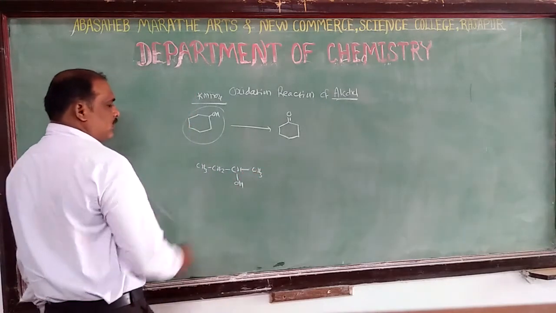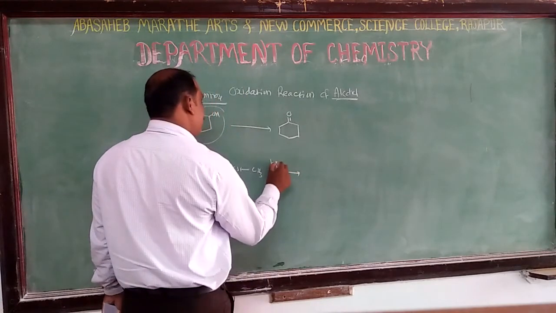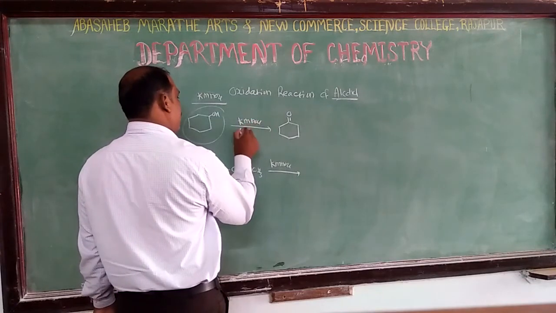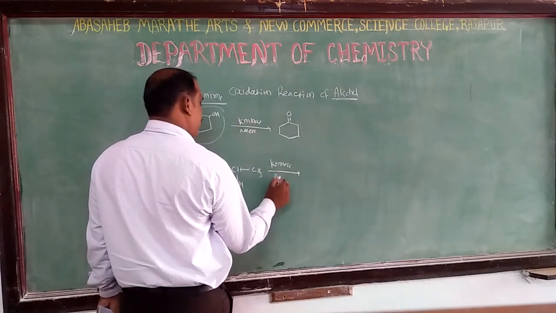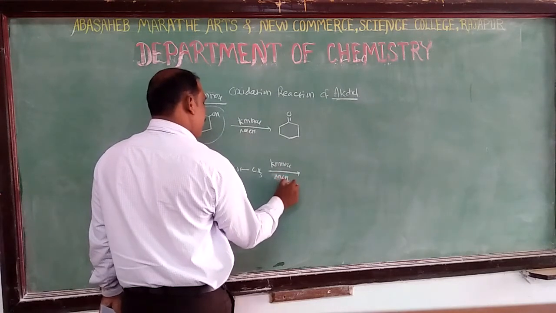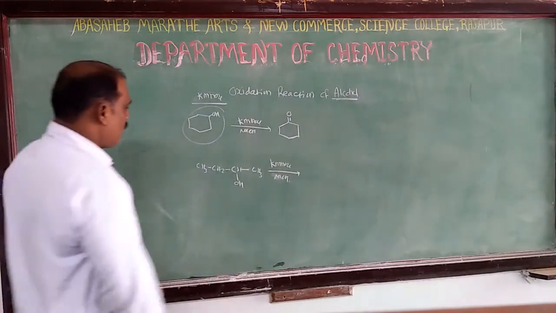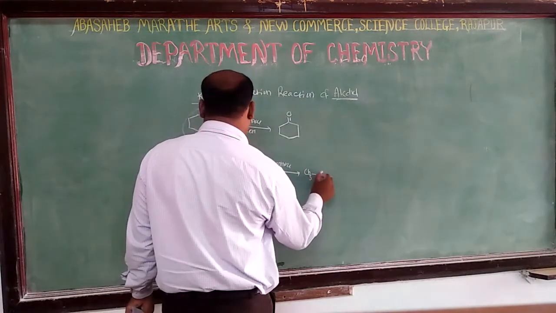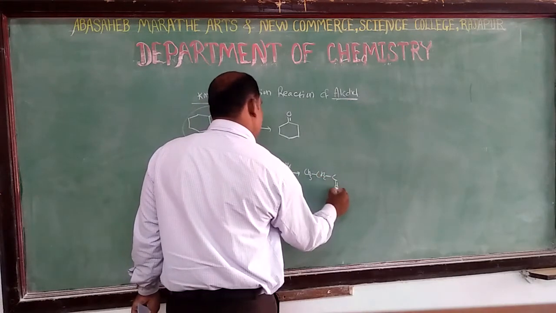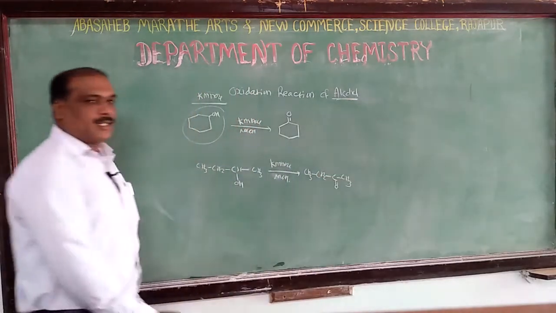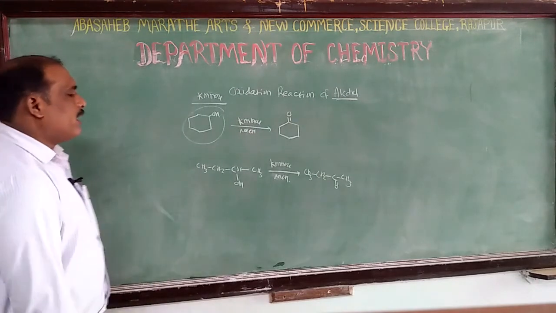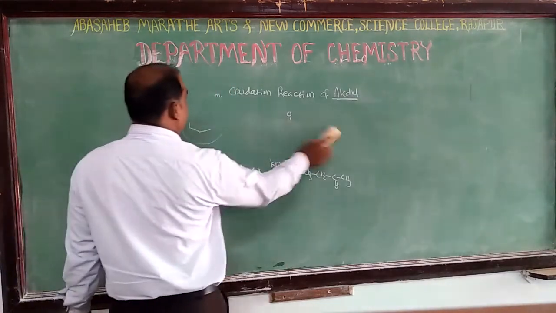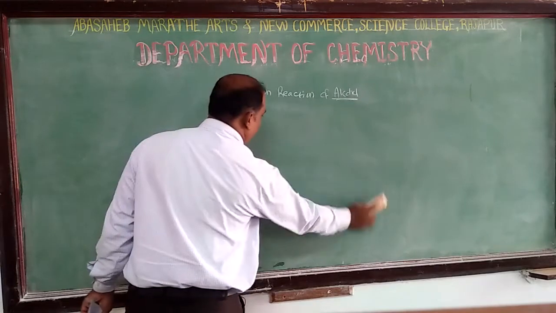Another example is 2-butanol. This 2-butanol is treated with alkaline potassium permanganate. It converts directly into ketones, where the product is CH3, CH2, C double bond O, CH3. Now we have seen some other reactions of alcohols like tertiary alcohols.